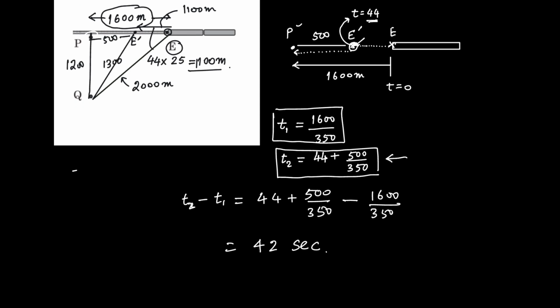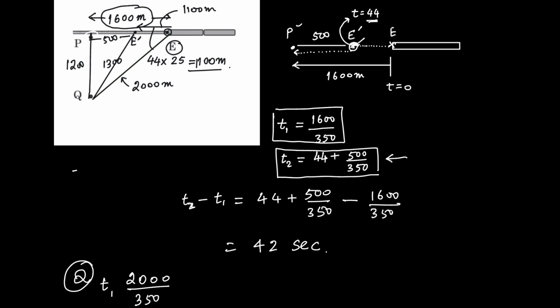The same calculation is to be done for point Q. The starting part of the beep will reach Q covering a distance of 2000 meter with a speed of 350 meter per second.